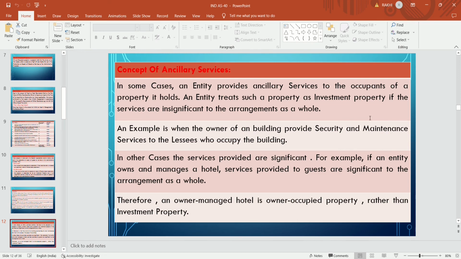In some cases, an entity provides ancillary services to the occupants of the property it holds. It means they provide ancillary services to the person who occupies the property.